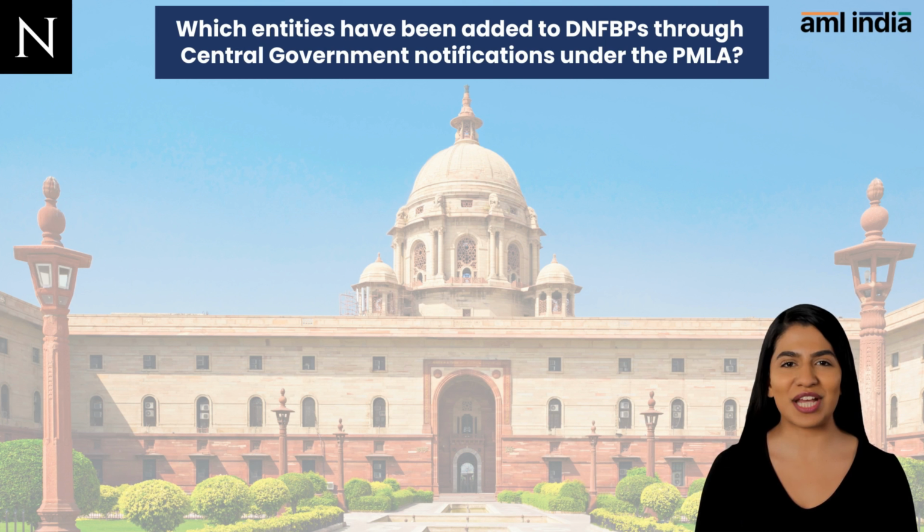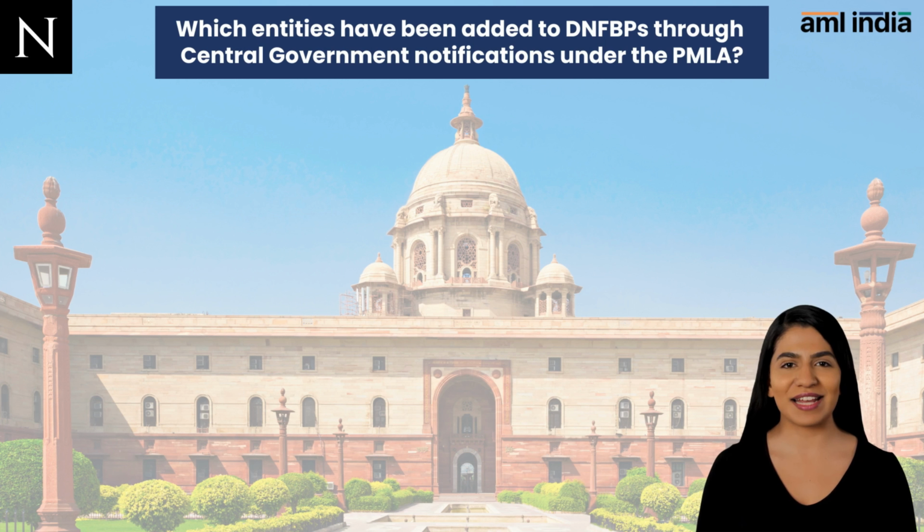6. Practicing chartered accountants, company secretaries, and cost and works accountants when they carry out financial transactions on behalf of their client. These financial transactions include buying and selling immovable property, managing client money, securities, or other assets, and handling bank, savings, or other accounts. These transactions also include organizing contributions for or undertaking the creation, operation, or management of companies, limited liability partnerships, or trusts, as well as buying and selling business entities.